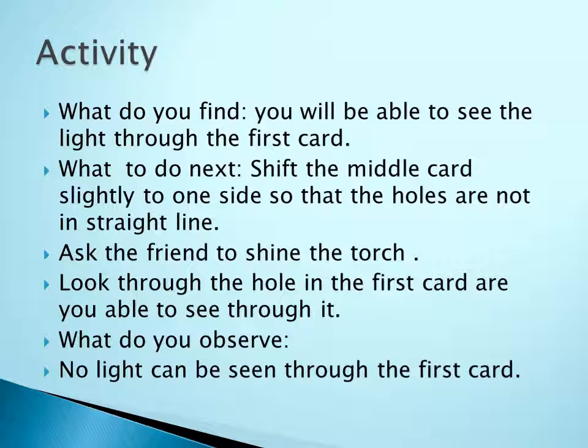Okay, this experiment shows that light cannot be seen as the path of the light is blocked. अगर path of the light is blocked, we can't see. So from this activity, they are telling that light always travels in a straight line. समझ आया? मैं वापस आपके लिए रिपीट कर रहा हूँ.